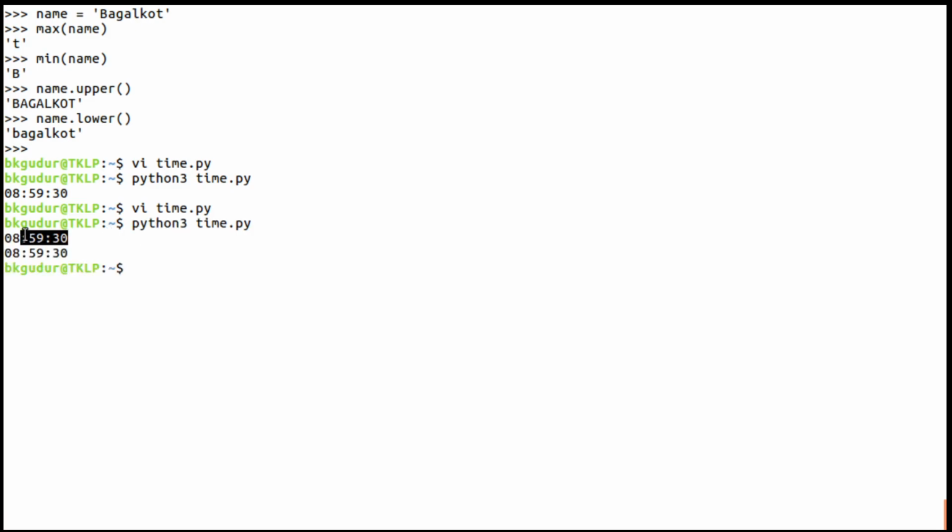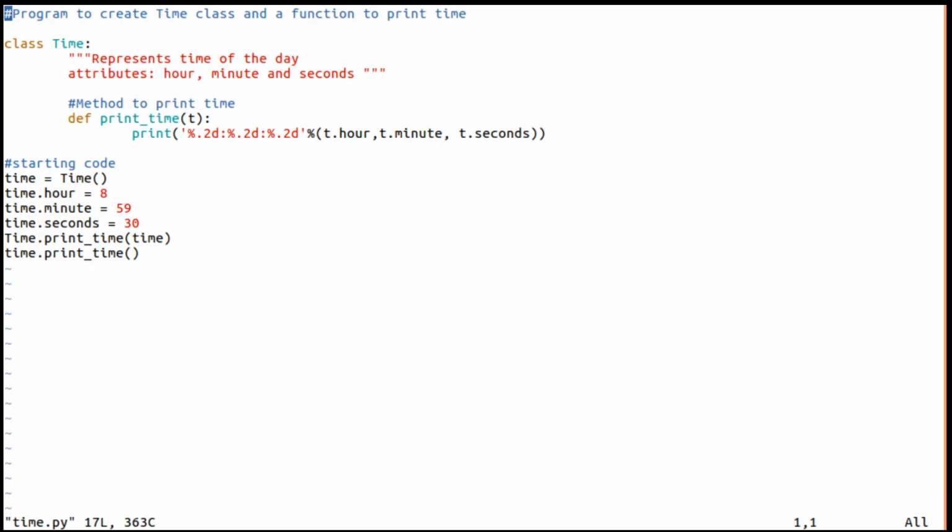Now if you see here, this has been printed by the first method, the first function call using the class name, and this has been printed using the second way, using an object, right?